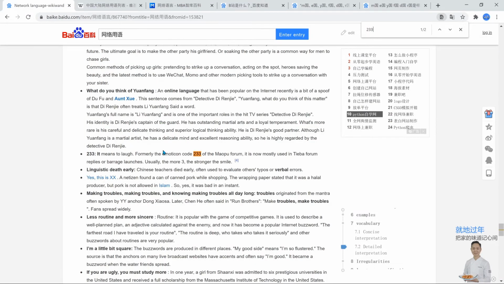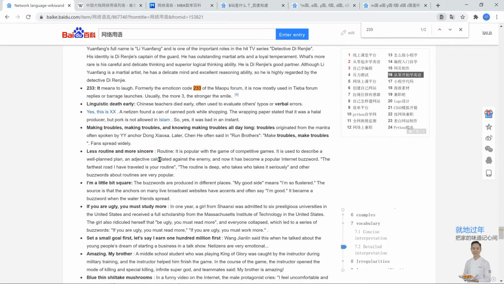233, I think, is one. 233 means to laugh. I've never seen this really used. They said it's used in the 贴吧 forum, but I haven't really seen it. But supposedly the more threes there are, the longer the smile. Kind of makes sense, but I'm not 100% sure.